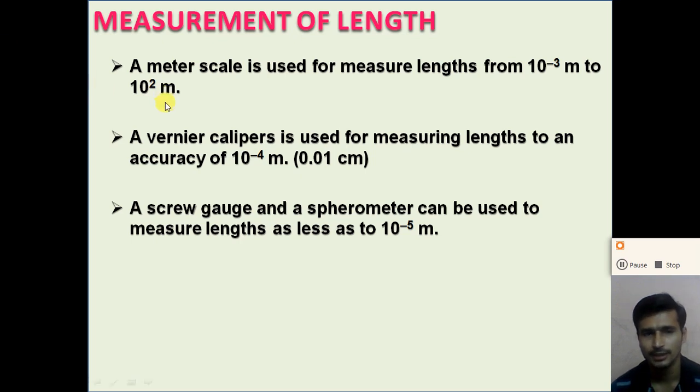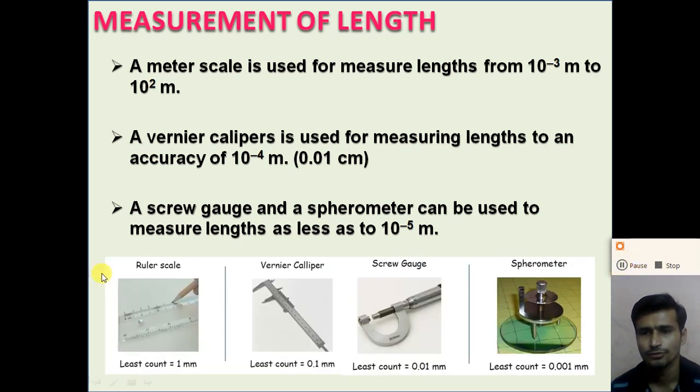So for that, a micrometer screw gauge and a spirometer are used to measure a length as small as 10 raised to minus 5 meter. So a micrometer screw gauge and a spirometer can be used to measure a length up to 10 raised to minus 5 meter.